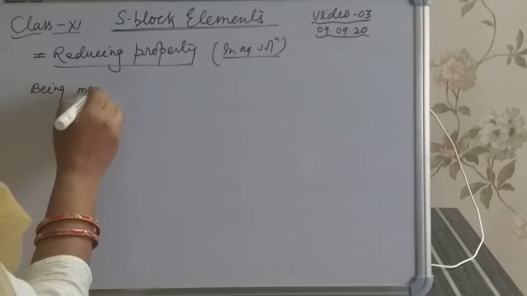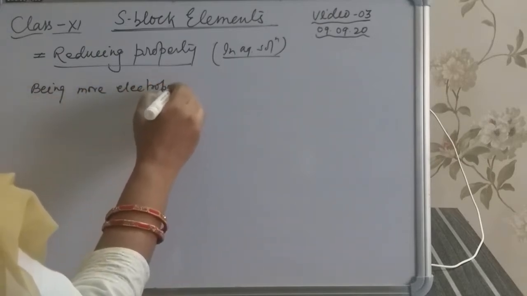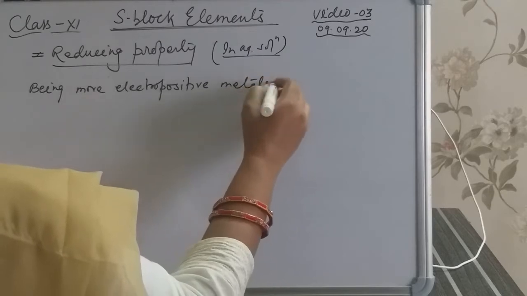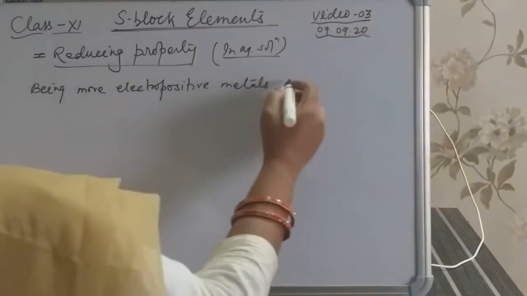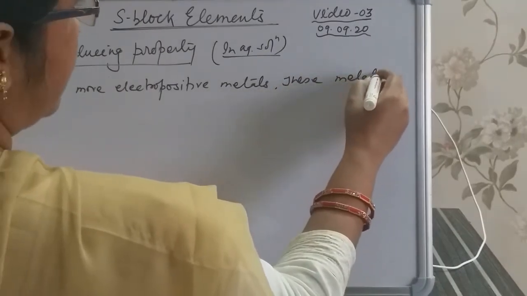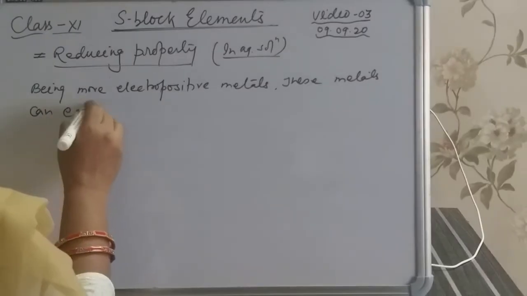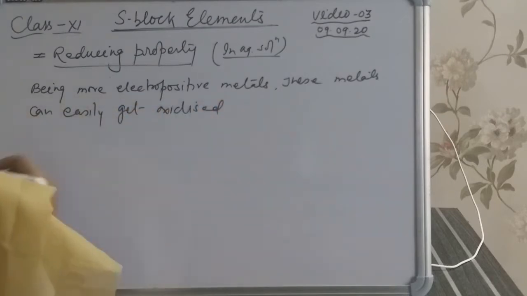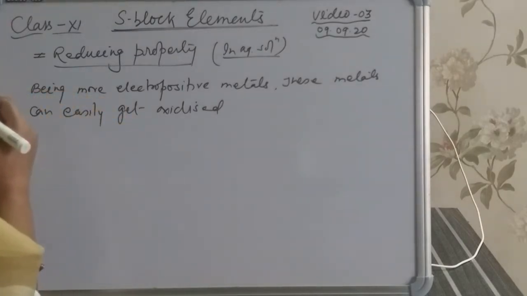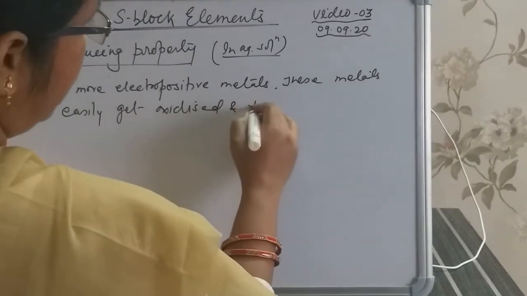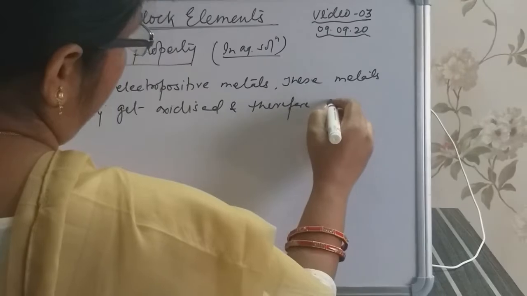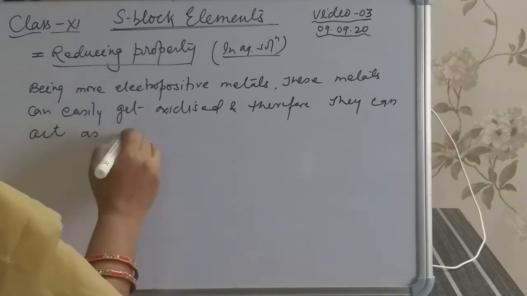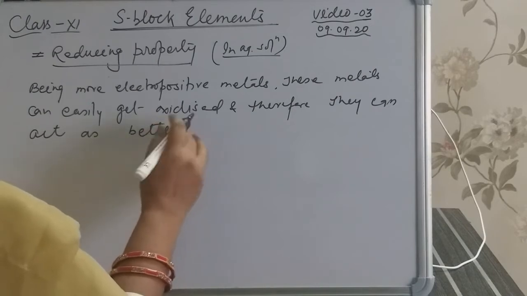Being more electropositive metals, these metals can easily get oxidized, and therefore can act as a better reducing agent.